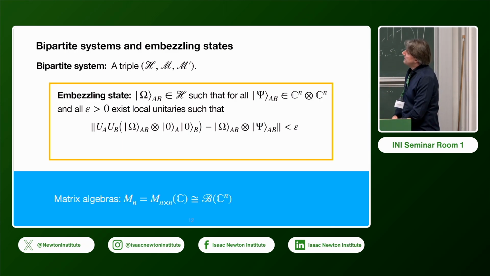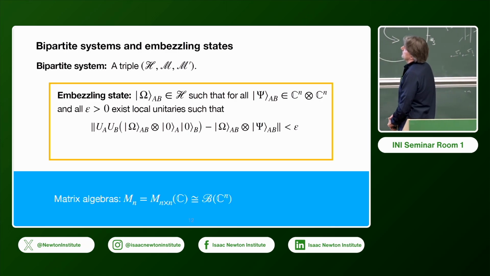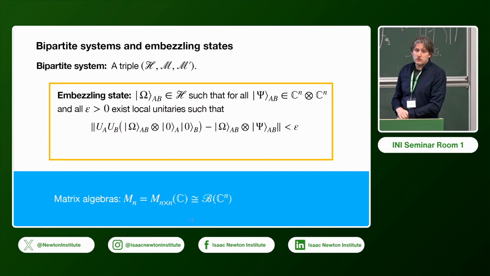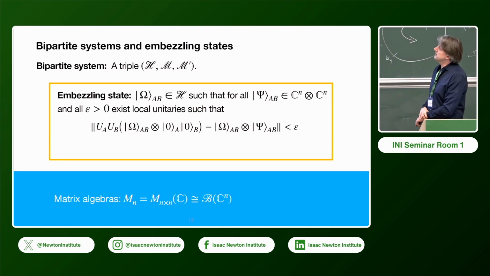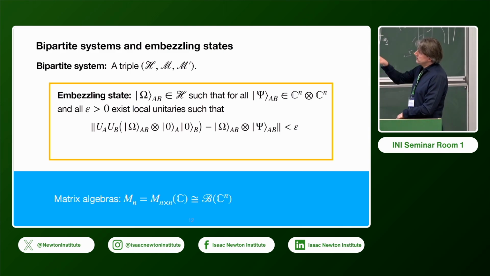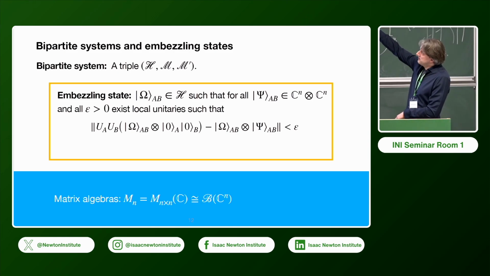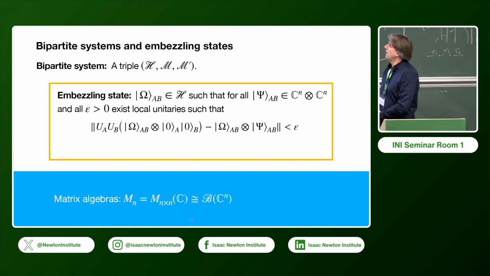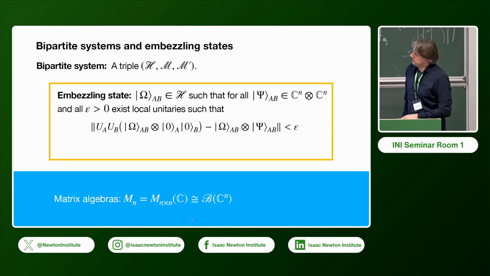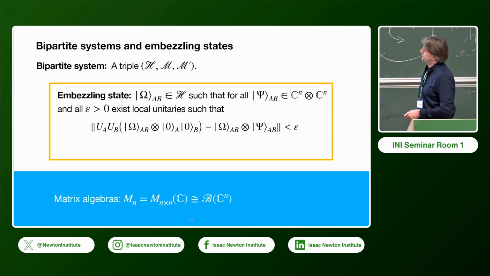An embezzling state in this resource system is a state such that if you take any finite dimensionally entangled, possibly entangled state, and any error epsilon, then you can find local unitaries, which are unitaries in this M for Alice, also acting on the local resource, or on the local C^n, such that you can achieve this error for the targeted state.